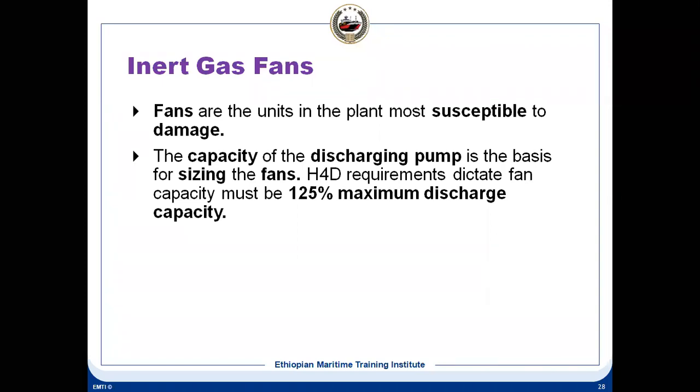That is the reason it is a requirement as per the SOLAS. The blower standard is a centrifugal blower, but this requirement is as per the SOLAS. So you have to have 125%.